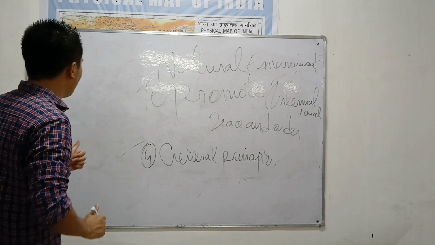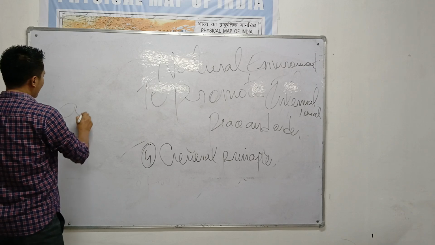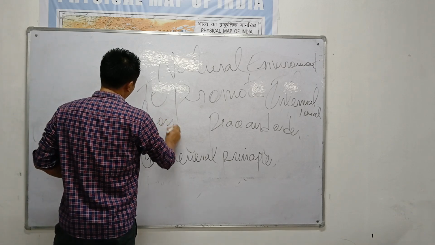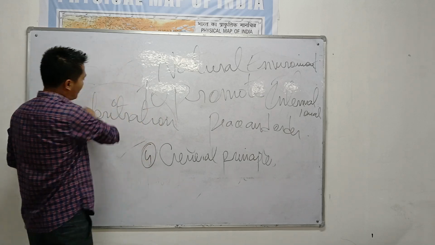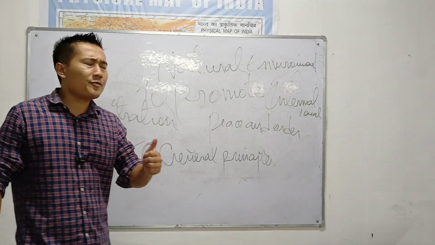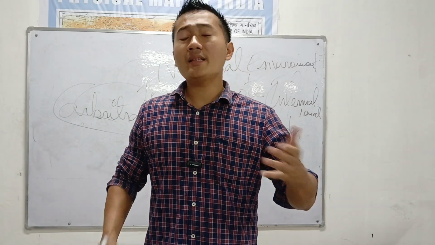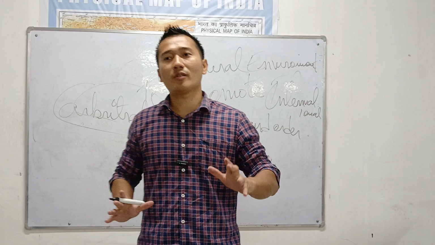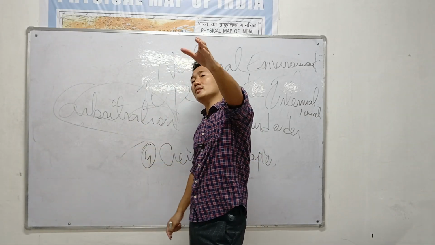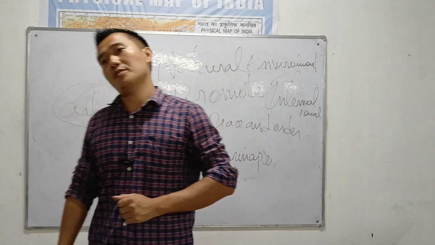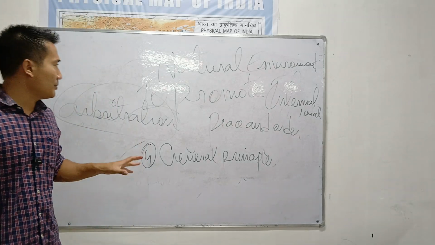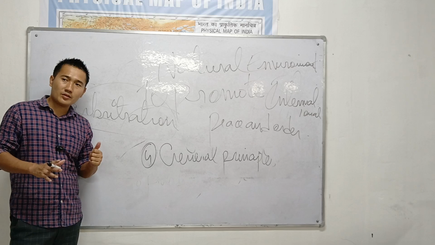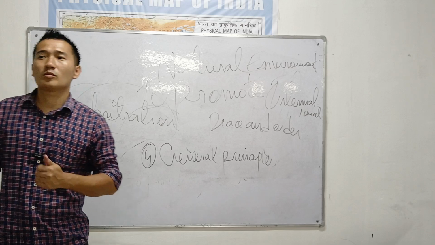Lastly, we can talk about settling international disputes by arbitration. Arbitration means, suppose India is fighting with Pakistan, or India has an issue with China, let's settle it peacefully, diplomatically, not through a fight. So this is known as arbitration, to settle international disputes by arbitration. That's all. So these are known as the DPSP, the Directive Principles of State Policy.